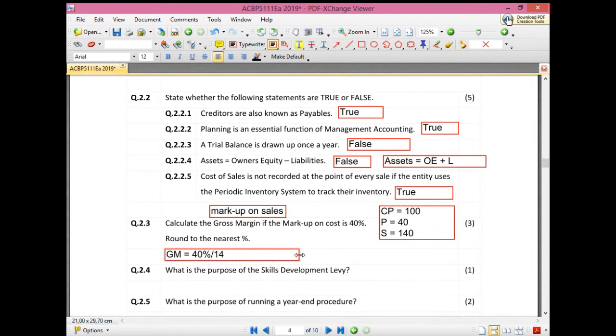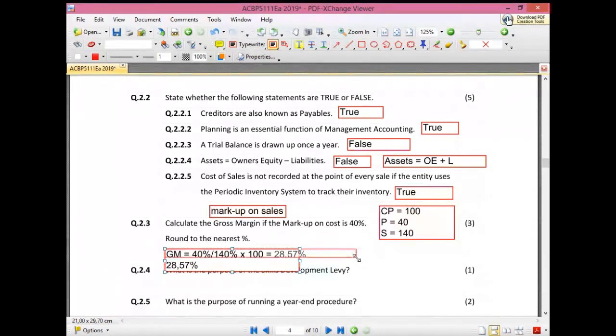Currently the sales amount is 140 based on the information they've given us. You just multiply it by 100 to create a percentage, which would give you 28.57%, or you could have just said 29% if you're rounding it up, and we would have marked it.